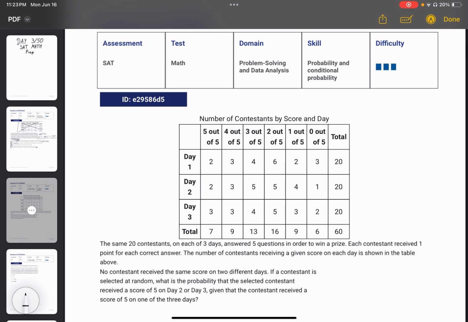Okay, another 3 difficulty problem. I do not like these types of problems personally.